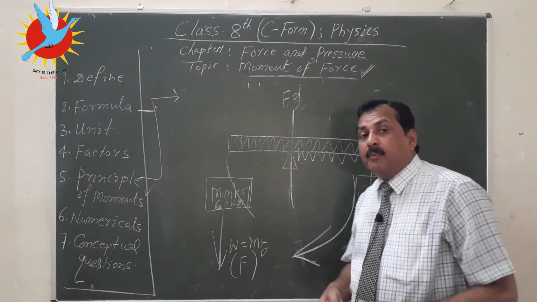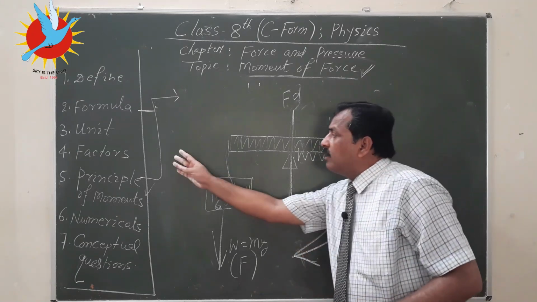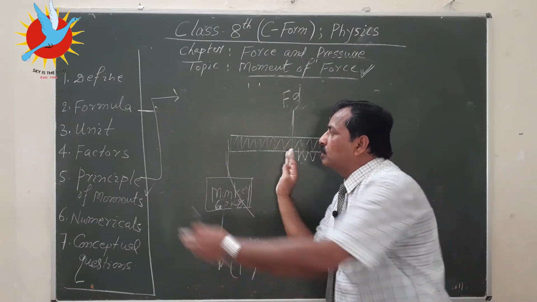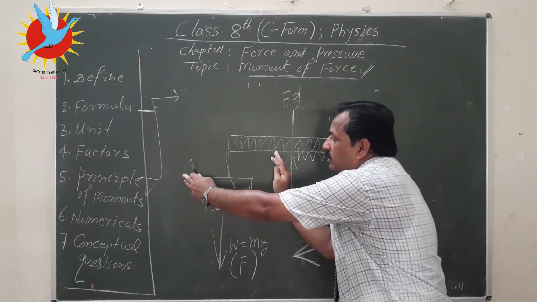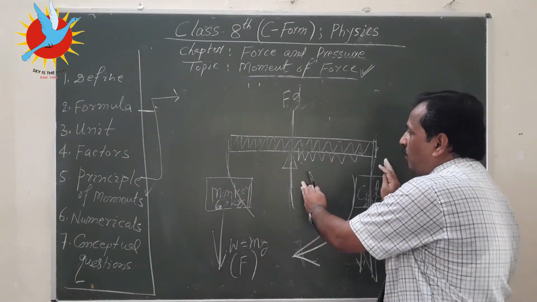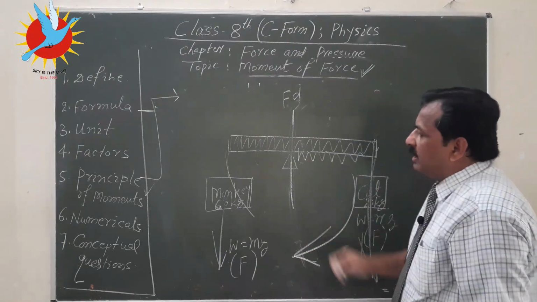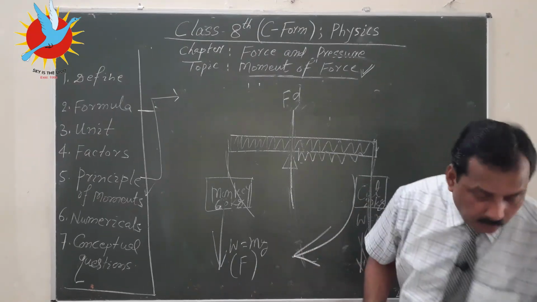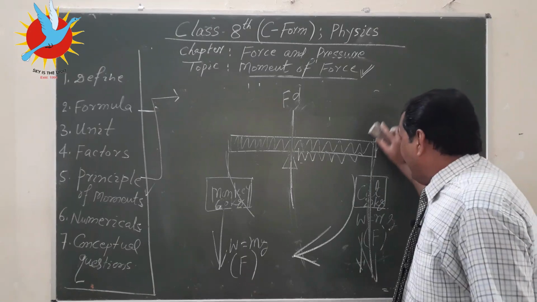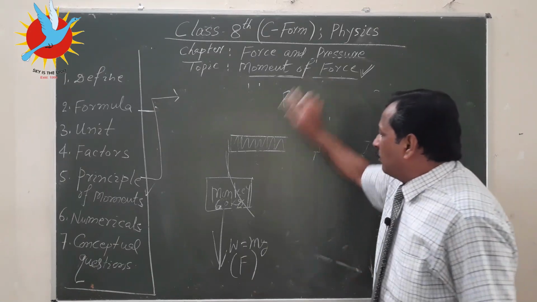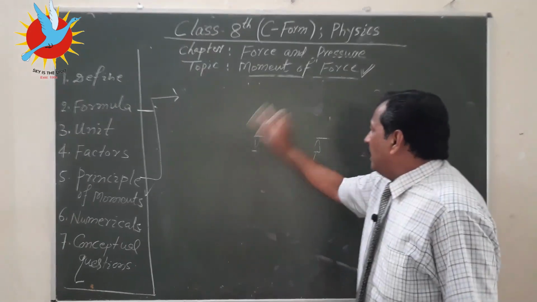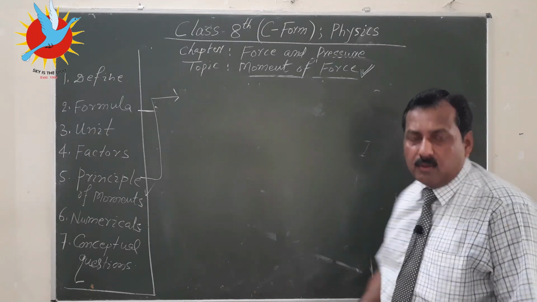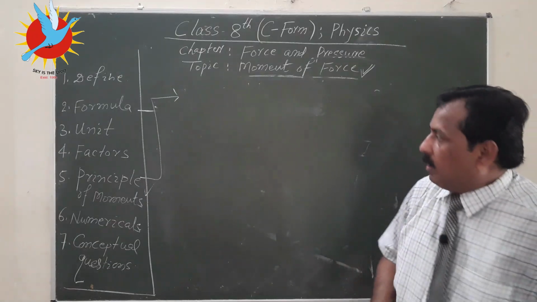So, what is the meaning of sum? If there are other forces also on this side, the total anti-clockwise moment should be equal to the total clockwise moment. We have taken a simple case, only one anti-clockwise moment and one clockwise moment, and let us apply this idea to solve a numerical problem.